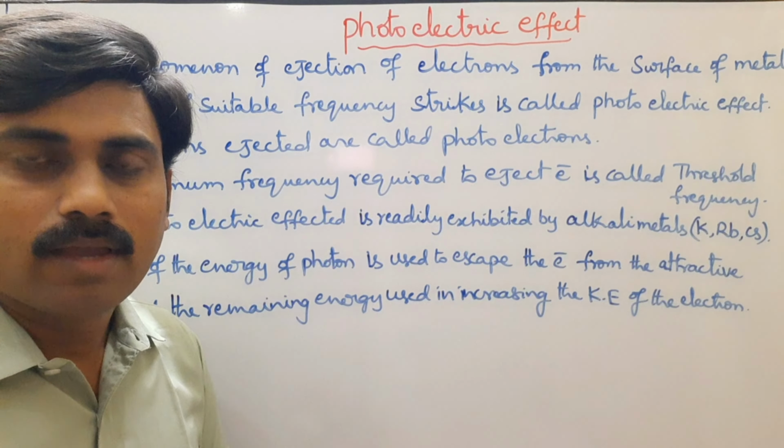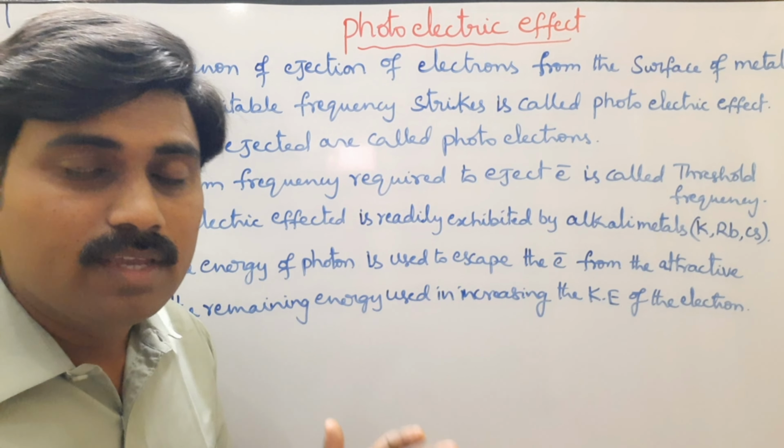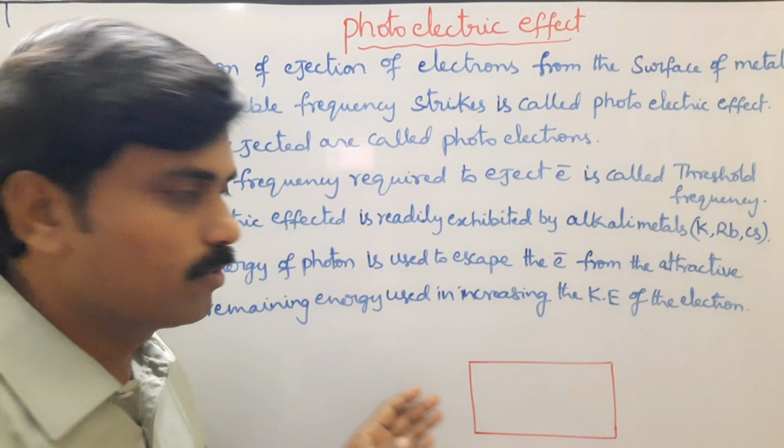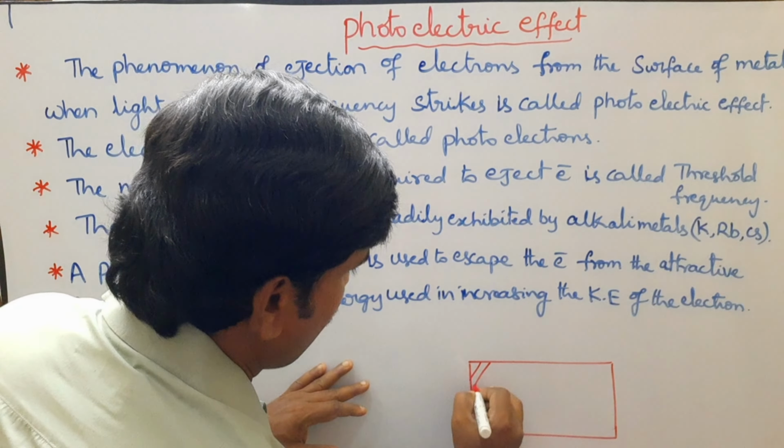See here, according to the photoelectric effect, metals like potassium, rubidium, cesium. Look, this is an example. It is like an alkali metal.